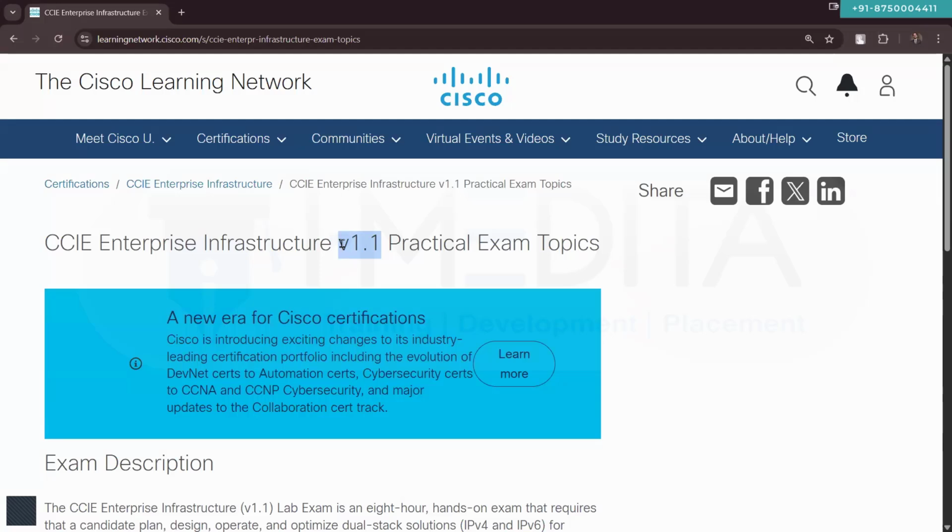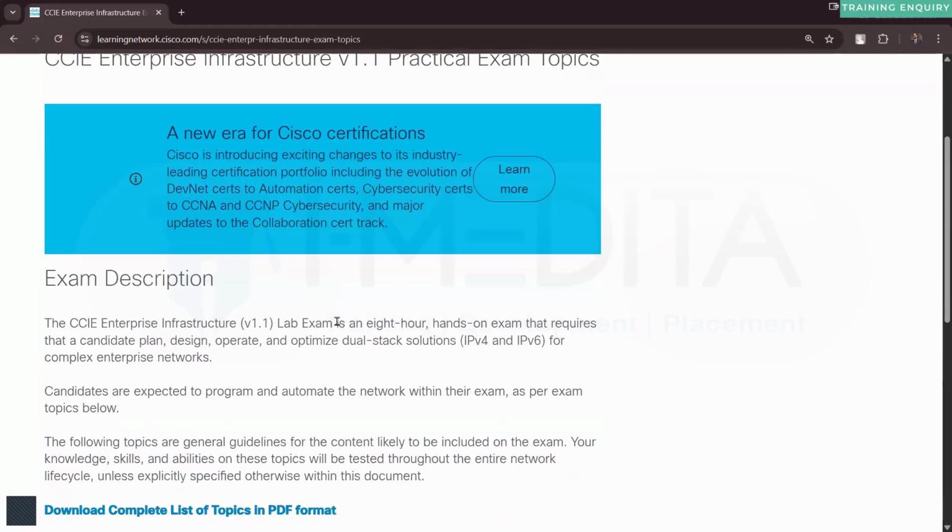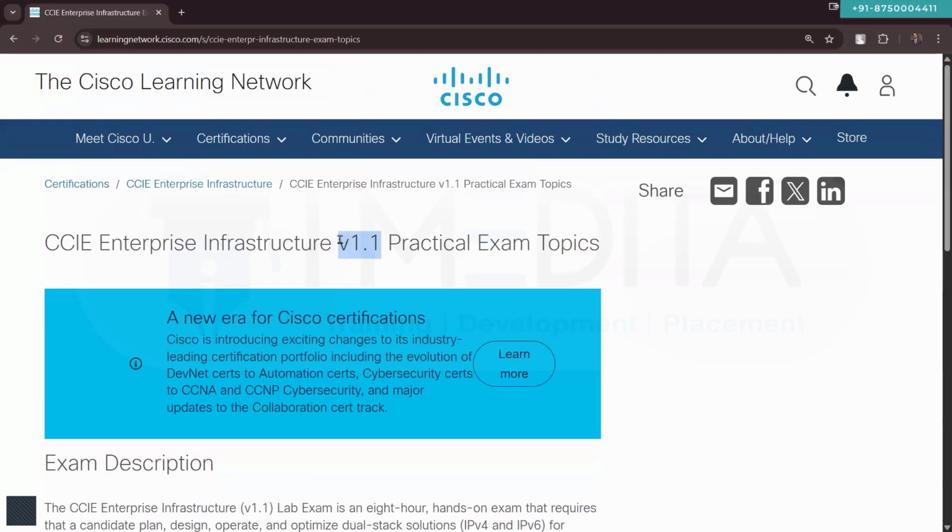Also, note that Cisco keeps changing and updating the content. So make sure that you are practicing for the latest version, which in our case is 1.1. For other tracks such as SD-WAN, the routing NRC and the other tracks, make sure that you are referring to the official content for the latest exam. The latest exam for the CCIE Enterprise Infrastructure is 1.1, and at the moment there are no changes planned for it. So this will remain there for at least the next 1 year.